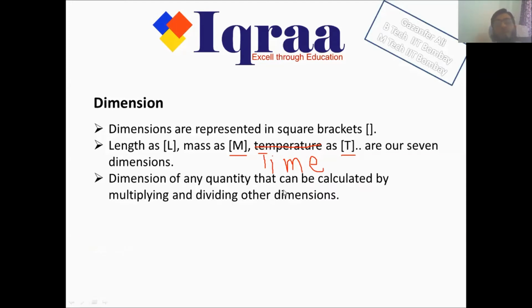Now, the dimensions of any derived quantity can be calculated by multiplying and dividing the other dimensions. So when I say the dimension of any derived quantity can be calculated by multiplying and dividing the other dimensions, what do I mean?